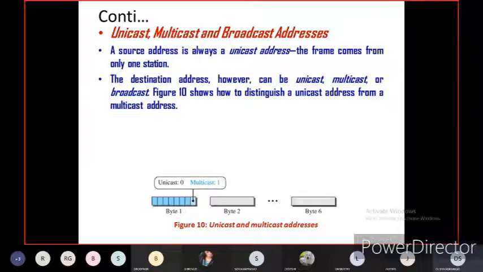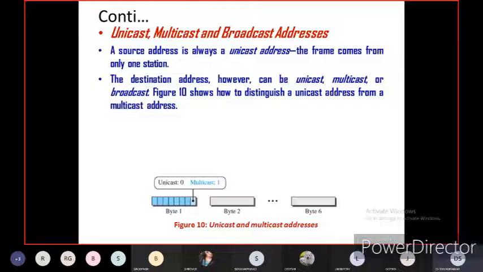The frame comes from only one station, and that is called unicast. The destination address, however, can be unicast, multicast or broadcast, because the source address is always from only one station, but the destination can receive from multiple stations.